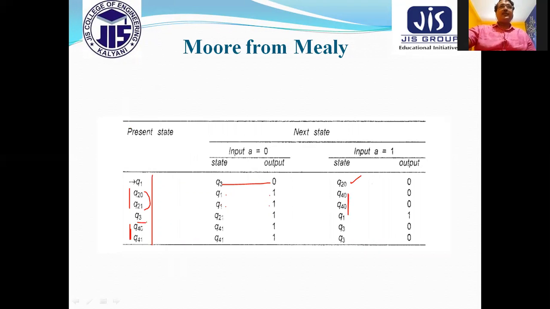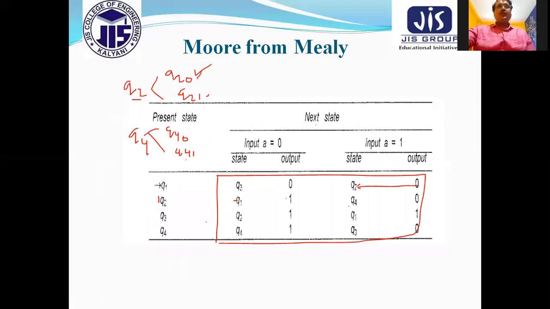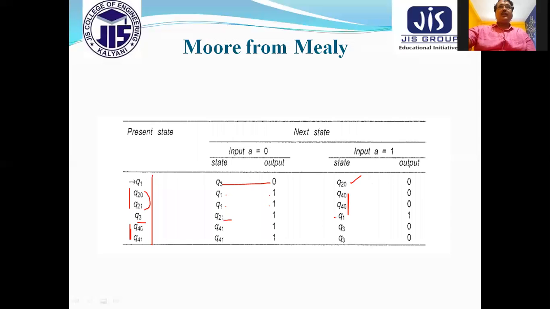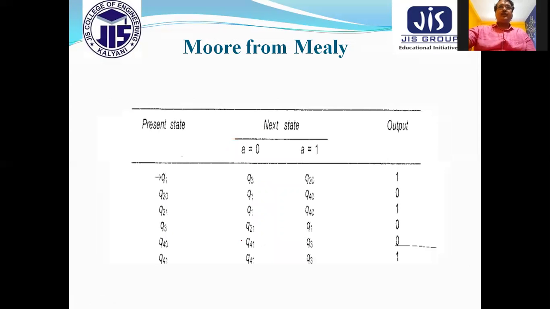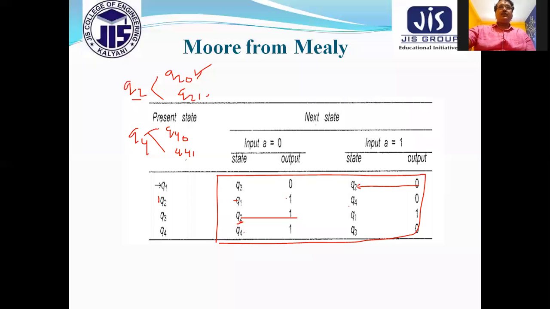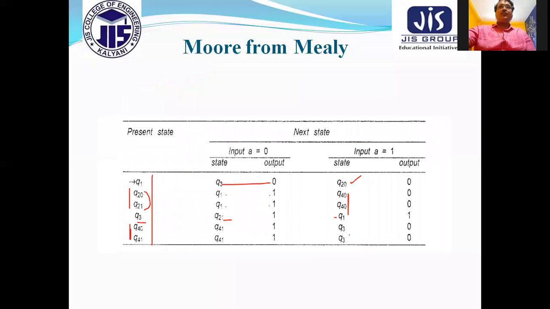Similarly for the Q3, you can see the Q2. So what output is associated, 1? So I can write here Q2 1. And Q1, not divided, is as it is. Similarly for Q4, here, sorry, 1 is associated. So Q4 0, Q4 1, I can write Q4 1, Q4 1. You can see Q4 1, Q4 1. Q3 not divided, it is as it is.